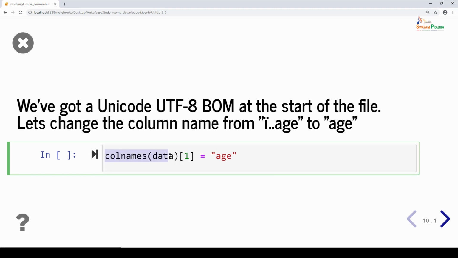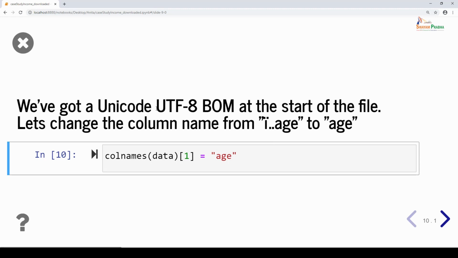Using colnames of data, you'll be able to access all the column names of the data, and by giving 1 as the index number, I am accessing the first column and then reassigning the string age. Once you execute this, you will be able to fix the column name. We've just got a Unicode character while we read the data, and we are just changing it.